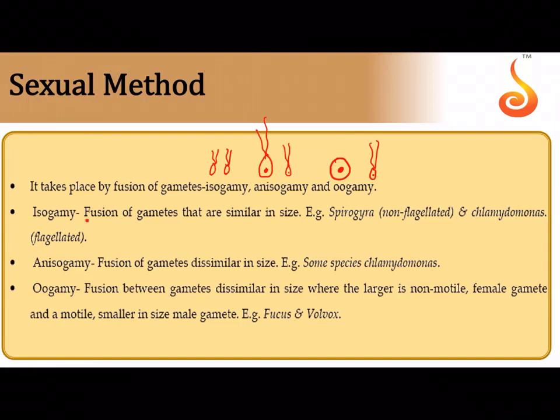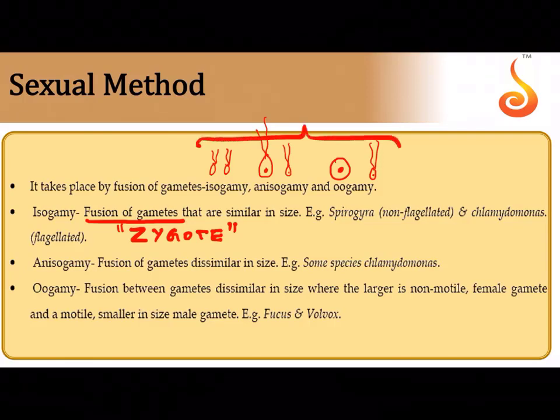The ultimate goal of sexual reproduction is fusion of gametes resulting in the formation of a zygote. The zygote may or may not enter into a period of rest, which is by the formation of a spore wall called zygospore. In many cases the gametes have flagella, like here where I have represented all the gametes with flagella. If you talk about Spirogyra, the gametes don't have any flagella. They are called aplanogametes. Whereas in Chlamydomonas, like I have represented here, the gametes have a pair of flagella. They are called flagellated gametes.